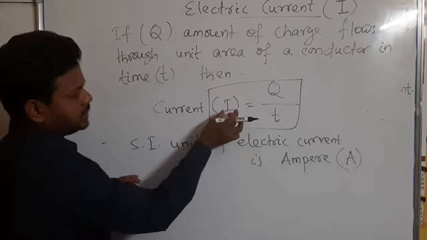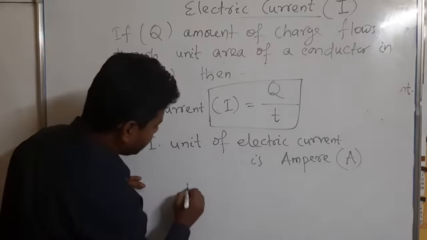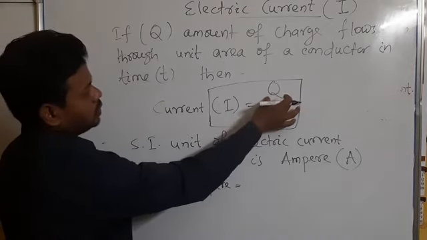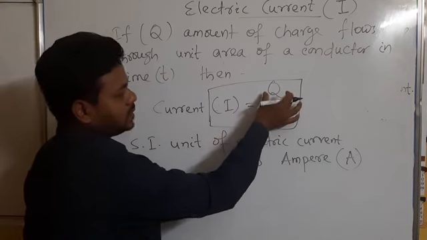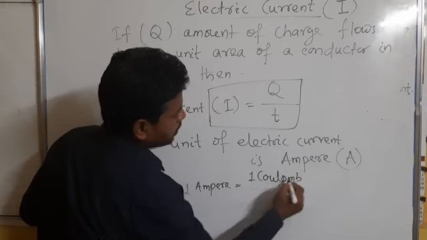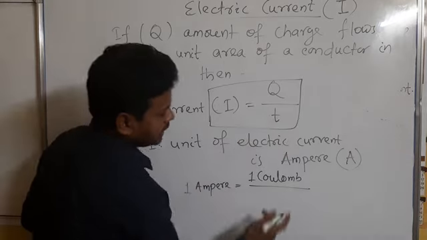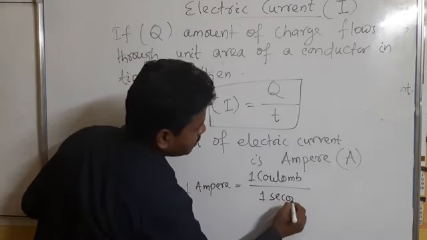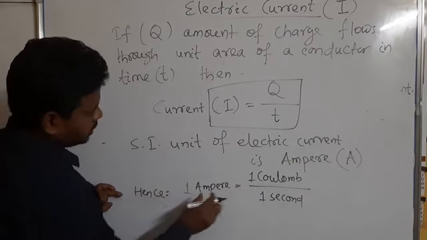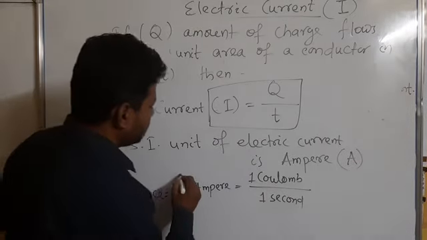In that formula you write the SI unit of all the quantities. For example, I is electric current. What is the SI unit? 1 ampere. So as I equal to Q by T, I can write 1 ampere equal to, Q is the charge and the SI unit of charge is coulomb, so 1 coulomb by T, time taken, and the SI unit of time is second, so 1 second. So you see 1 ampere equal to 1 coulomb by 1 second.